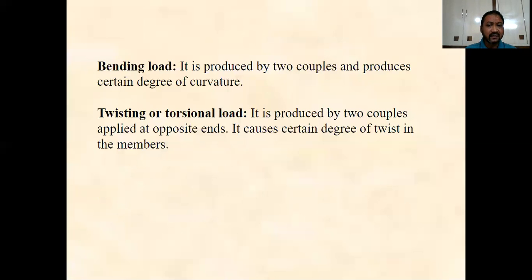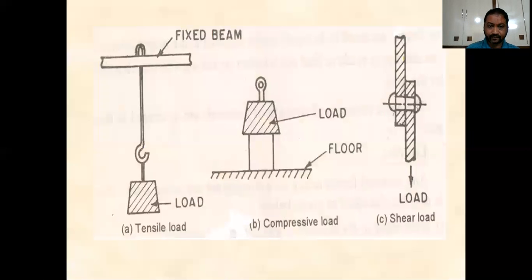It is produced by two equal and opposite couples acting at the opposite ends. Due to this, it creates a certain amount of twist in the member.